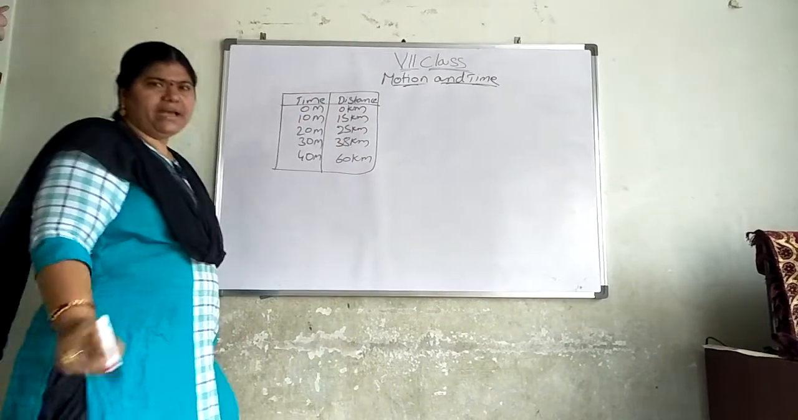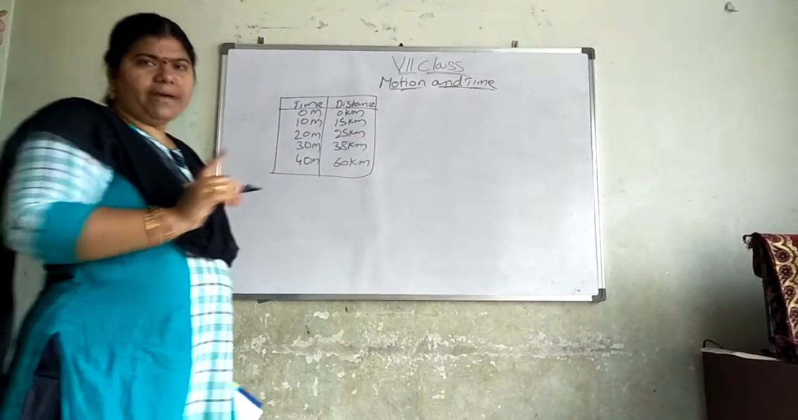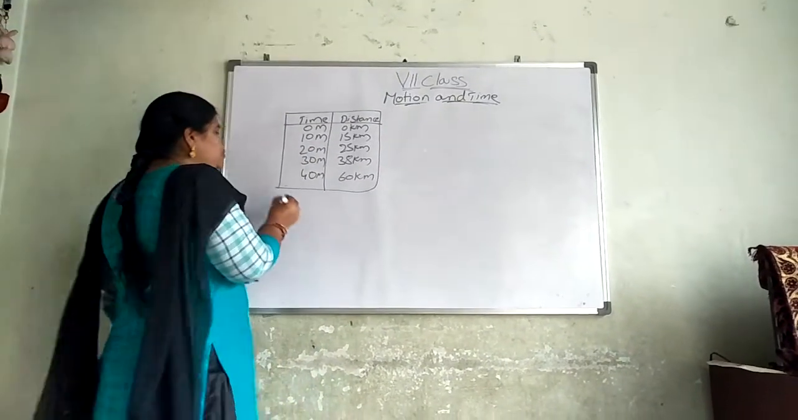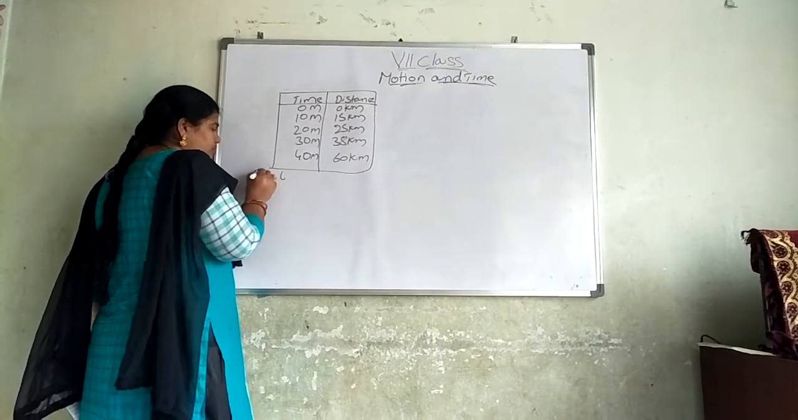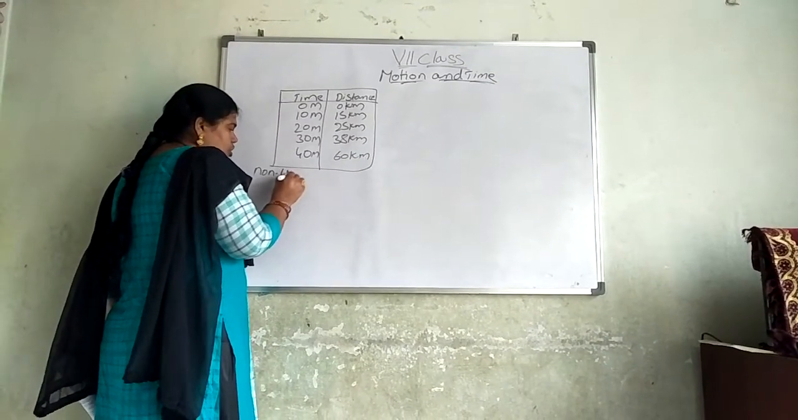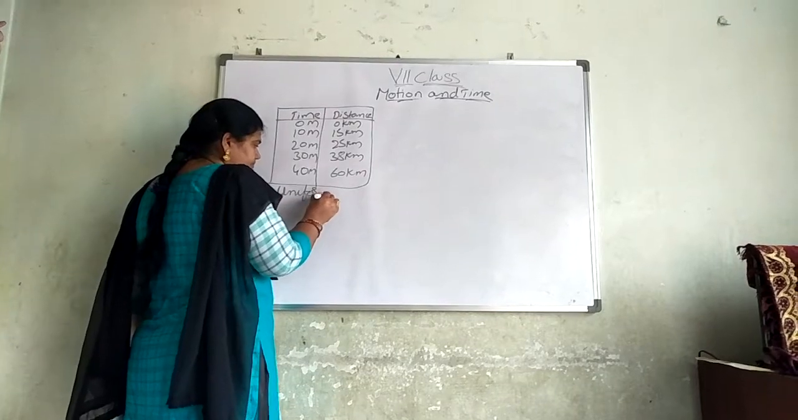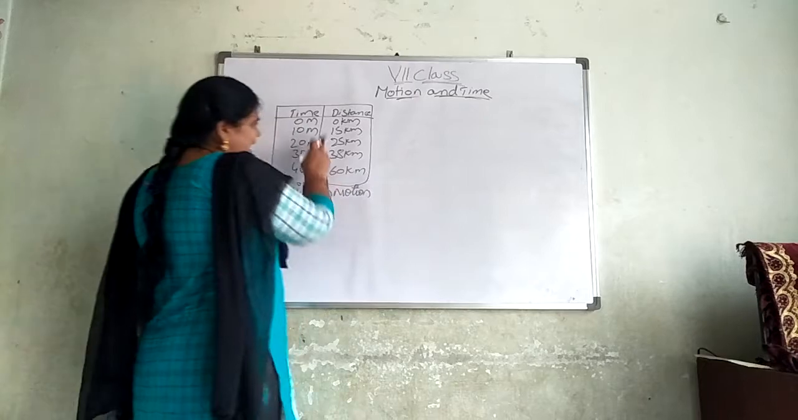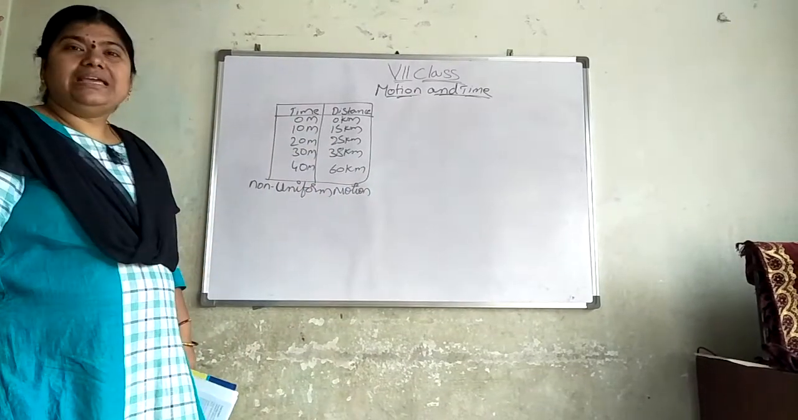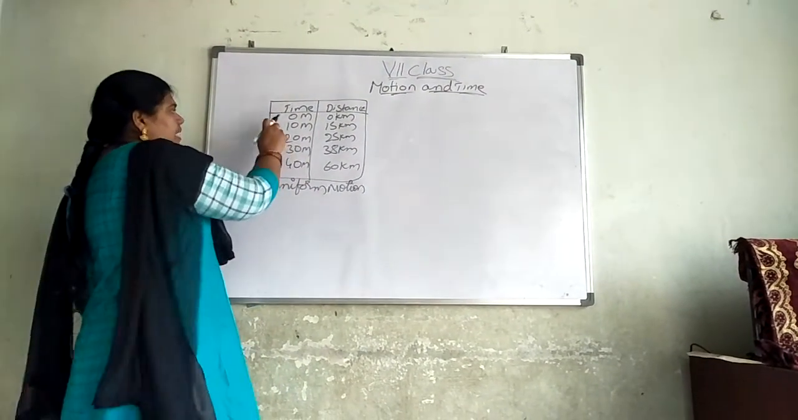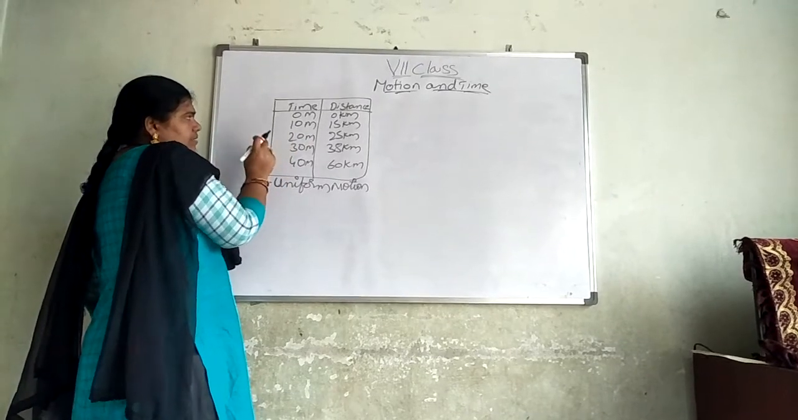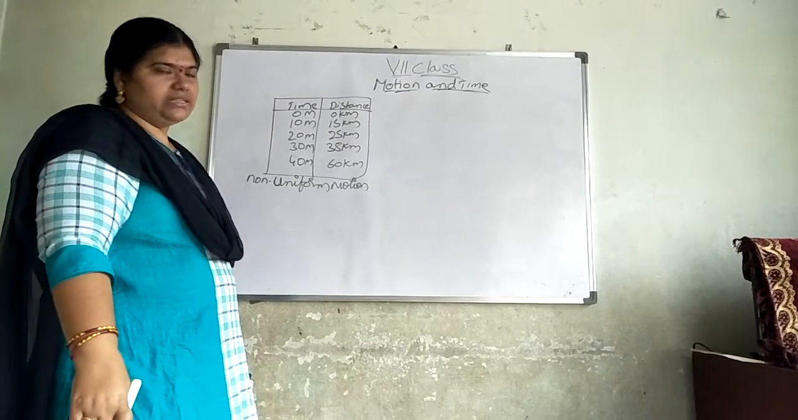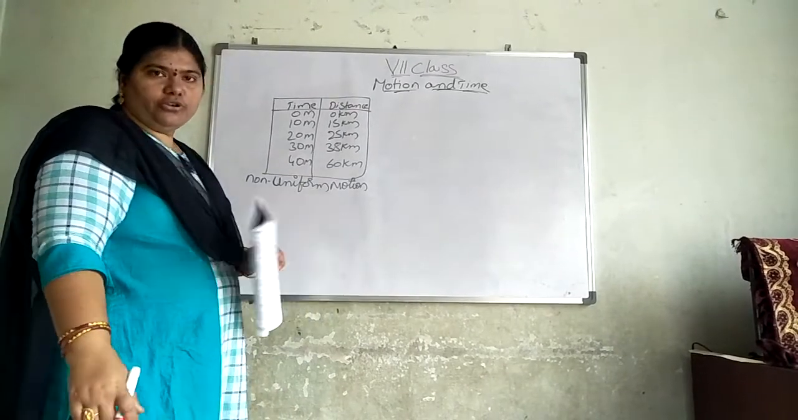You try to understand by seeing this table, what you can understand: this is a non-uniform motion. Why? Because unequal distance in equal intervals of time. Here time is every 10 minutes, 10 minutes time. But here the distance covered is unequal. So we are telling this is a non-uniform motion.